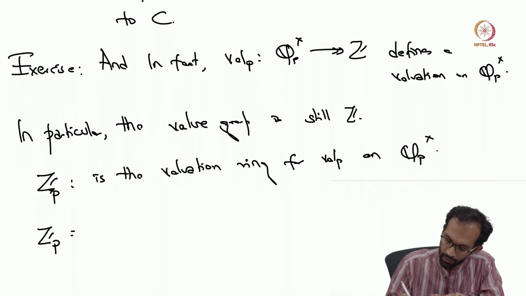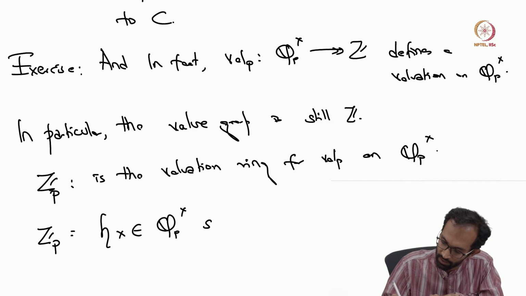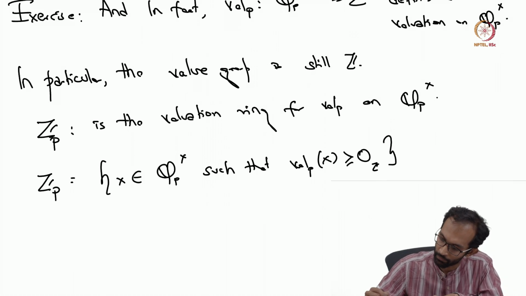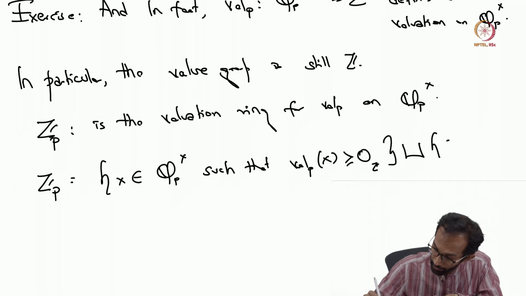In particular, it's the set of all elements in Q_p cross such that the valuation is larger than or equal to the 0 element, along with the additive identity of Q_p.